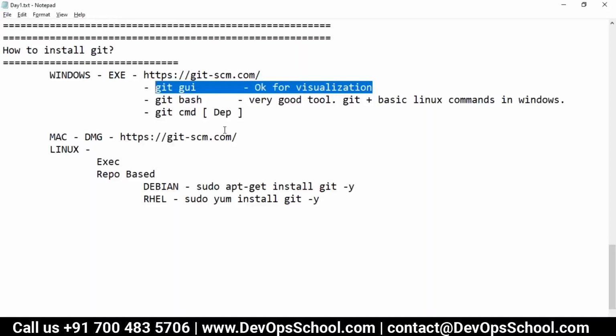This is called visualization. It's not a great feature, but you can use it for basic visualization. Once I start showing you the output of the commands, you will understand this visualization.